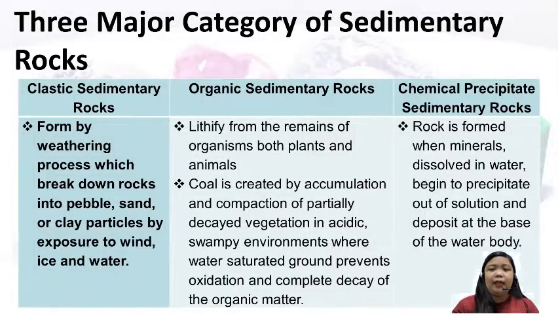And lastly, the chemical precipitate sedimentary rocks. These types of rocks were formed when minerals dissolve in water. So what is the most common example of chemical precipitate sedimentary rocks? The most common example is table salt, or sodium chloride, that we use in our daily lives, isn't it? Salt is formed because of evaporation. By means of the evaporation process, we can create salt out of sea water. And that is an example of a chemical precipitate sedimentary rock.